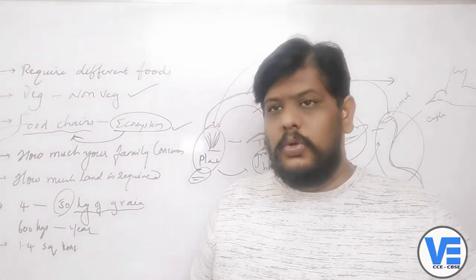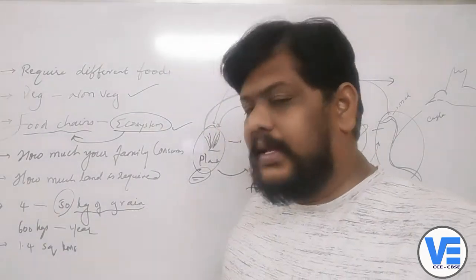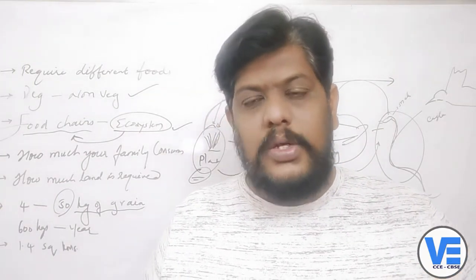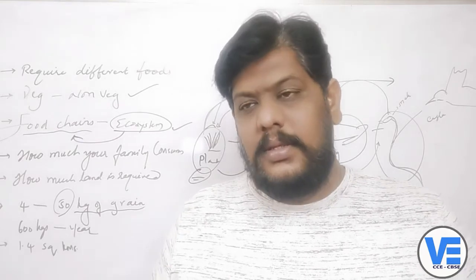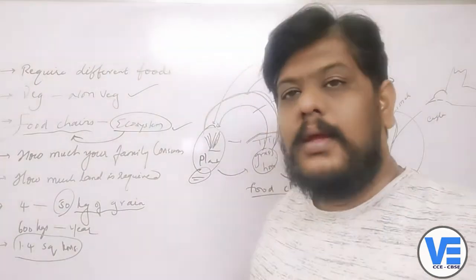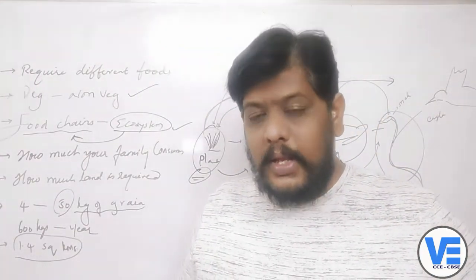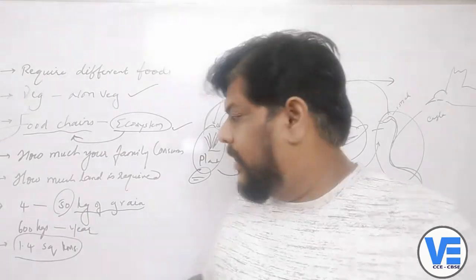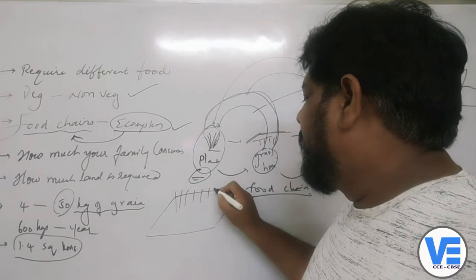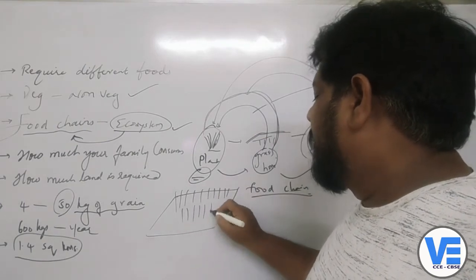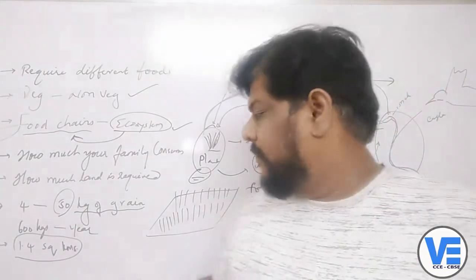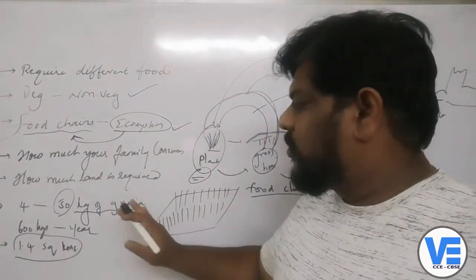If it is 600 kgs per year, then what is the land required to grow this particular rice? It is around 1.4 square kilometers. That is the space required, the land required to raise the plants and get around 600 kgs of rice.